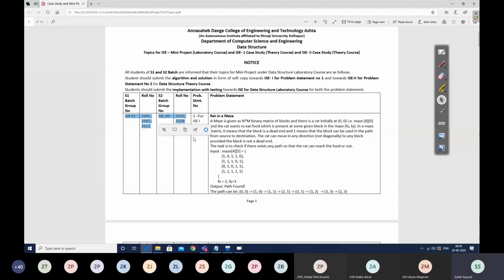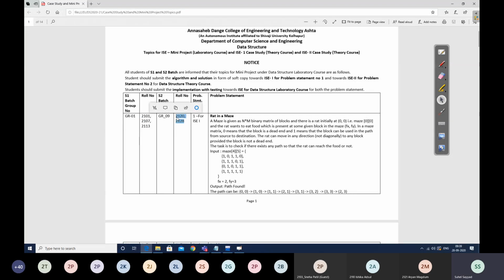You may feel that we 5 students have to work together. No, these 3 students have to work together and these 2 students have to work together. Their problem statements are the same, but their presentations will be different. Are you getting this? So these 3 students will be in one group and these 2 students will be in one group.